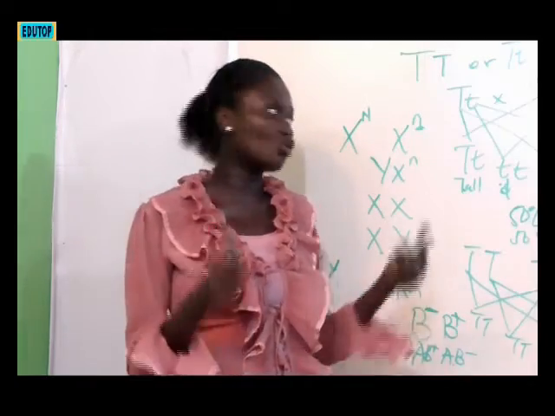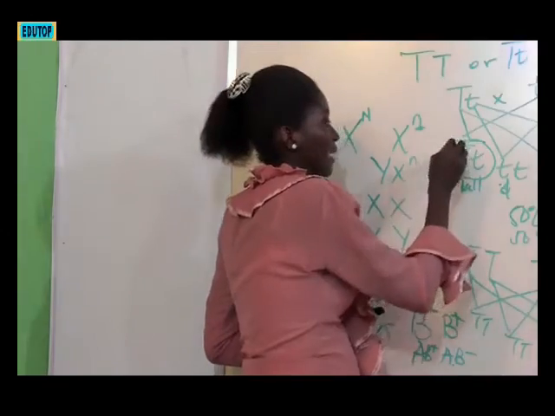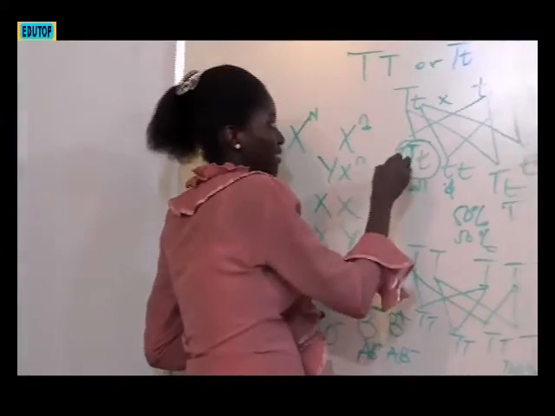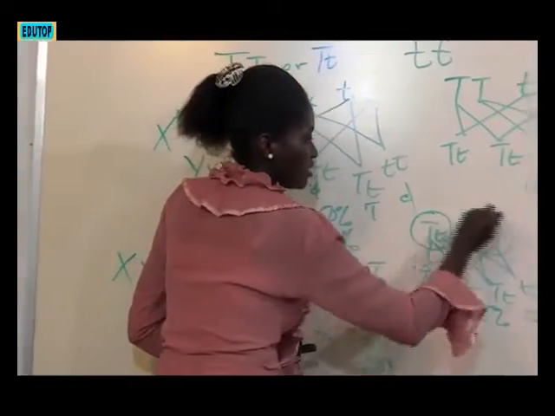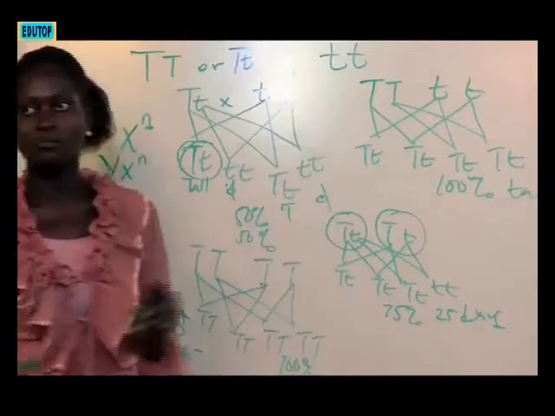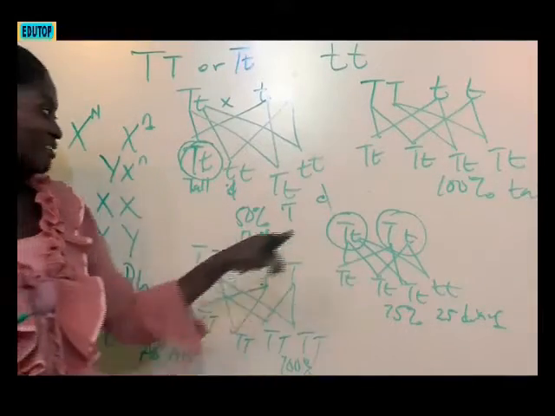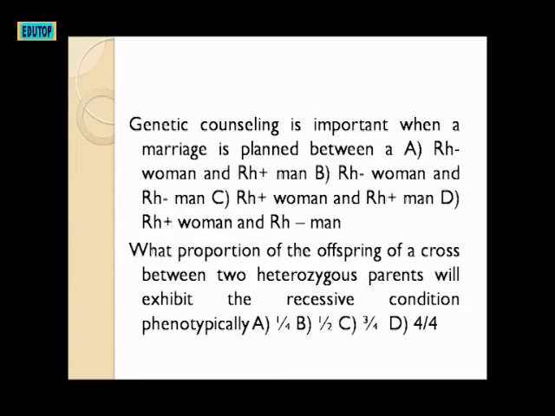So it means the two parents have this kind of genotype, both dominant and recessive. So this is what that person is referring to: if two parents have this kind of genotype, both of them, they are asking what proportion of their offspring will exhibit the recessive condition phenotypically.